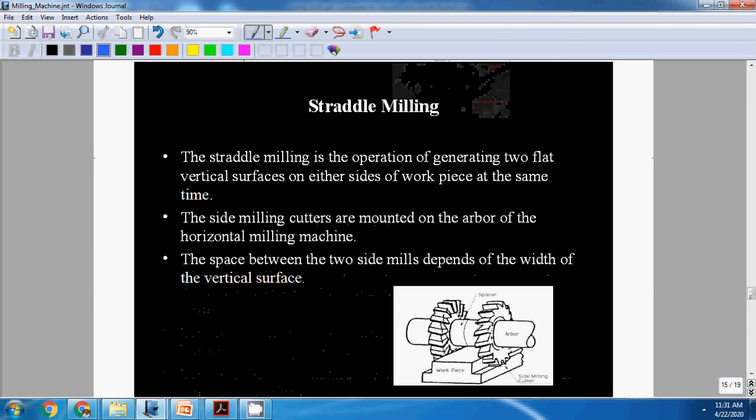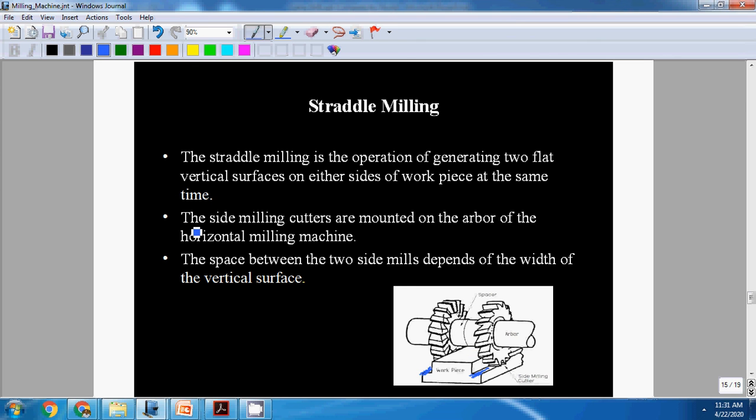Straddle milling. Straddle milling is a process or operation of generating two flat surfaces. Here, this is one flat surface, second flat surface, two flat surfaces on either side of the workpiece at the same time. Here, these two flat surfaces are done on either side of the workpiece.